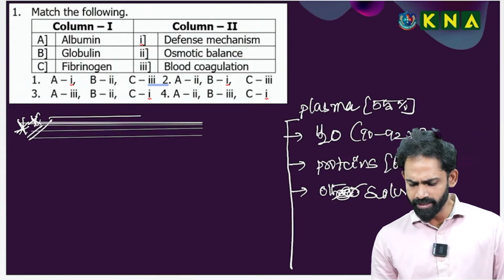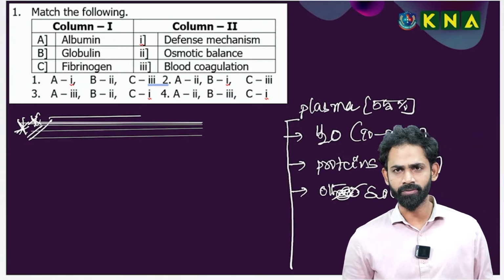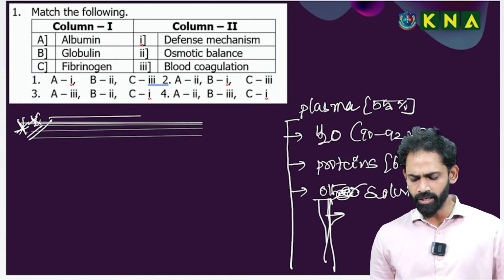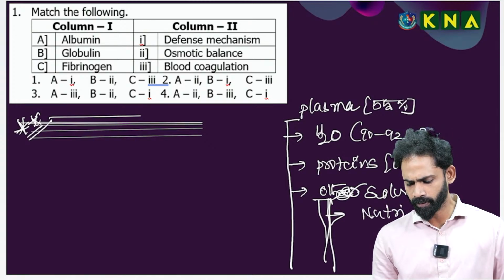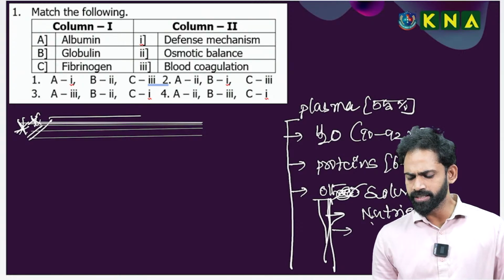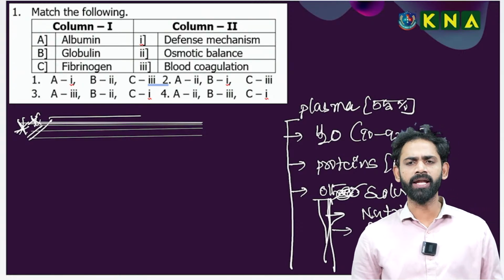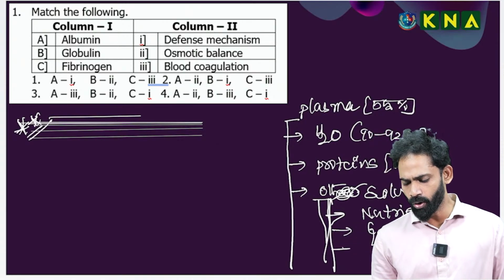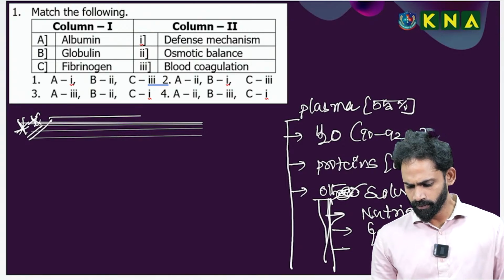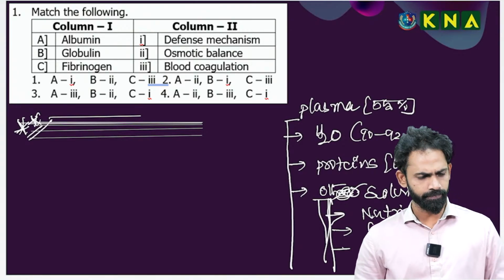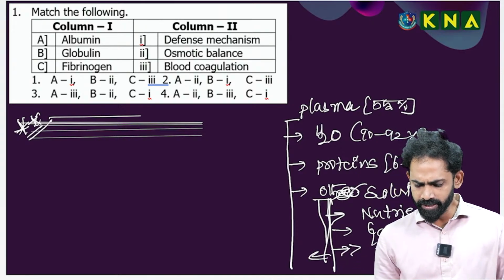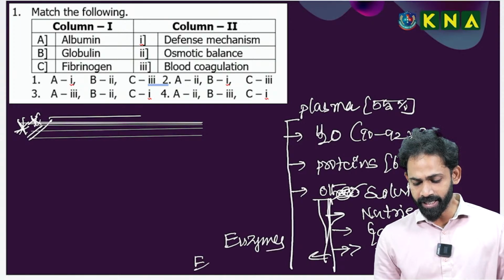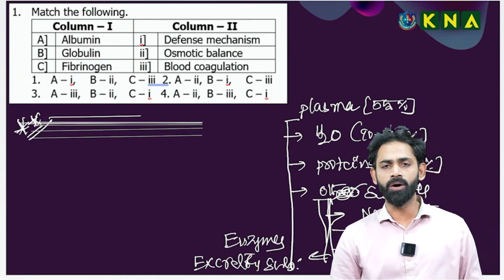These other solutes include nutrients, the next one is gases, the next one is hormones, the next one is enzymes, and the next one is excretory substances. So this is the overall composition of the plasma.